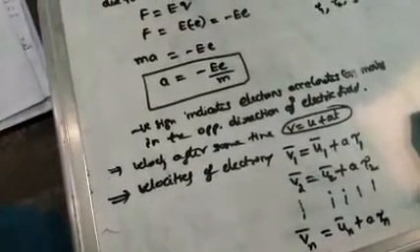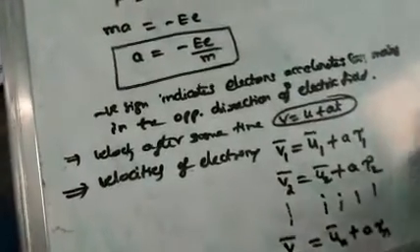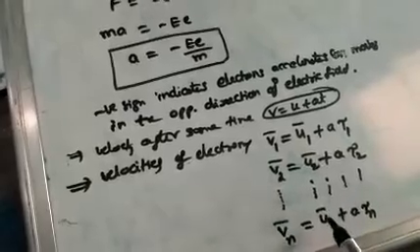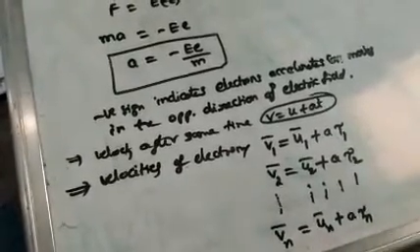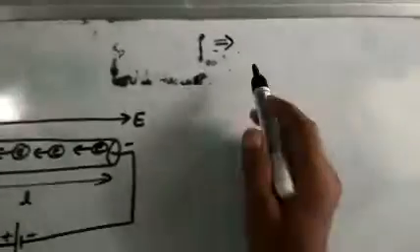Now what is meant by drift velocity? Sir, you didn't explain drift velocity yet. I told you u1, u2, u3 are thermal velocities due to the temperature of the conductor or surroundings. Now, listen carefully.